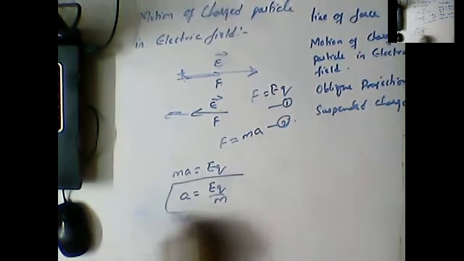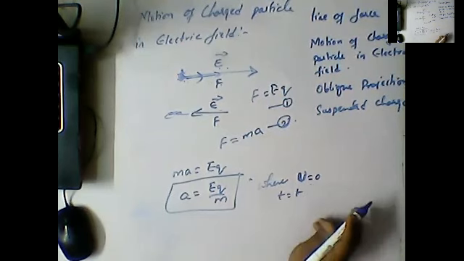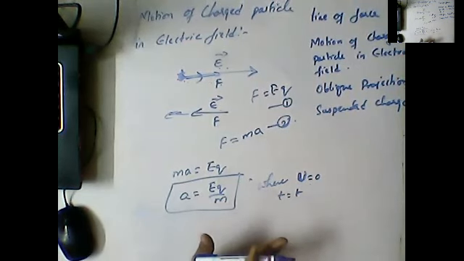Okay, guys. So the force due to the electric charge and the force due to the motion both will be the same, and by equating those equations we are getting a is equal to Eq by m. But the initial velocity u is equal to how much, guys? 0, and at a time t, at any instant of time t. So this is the acceleration of the charged particle in a uniform electric field.